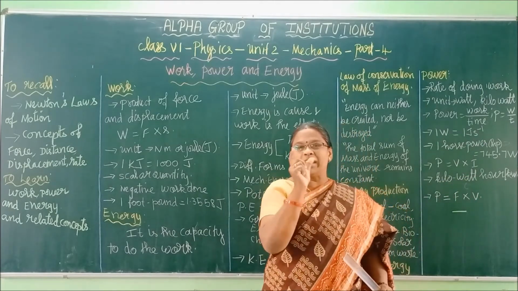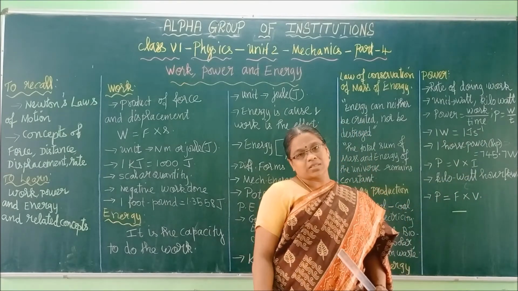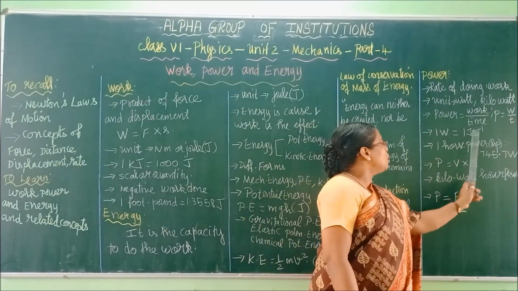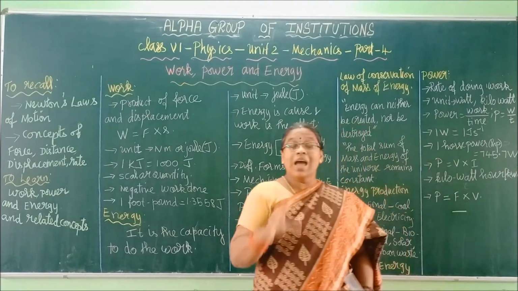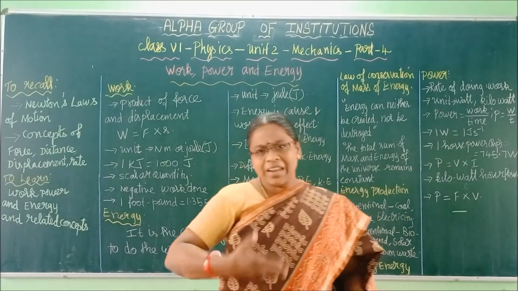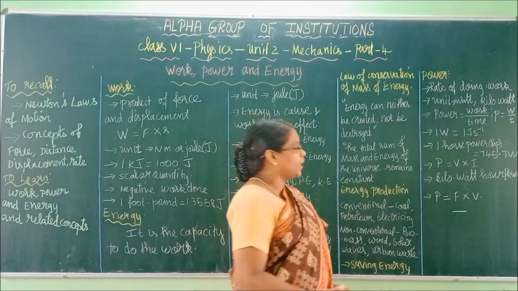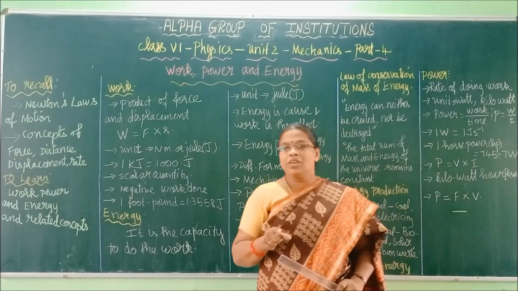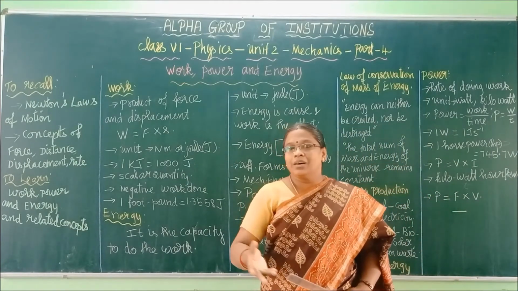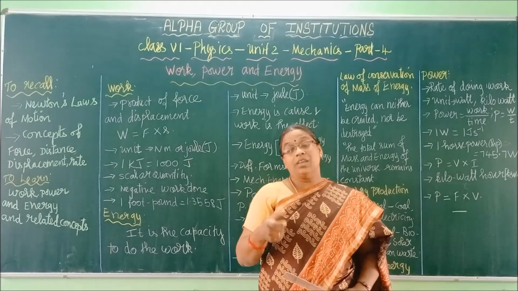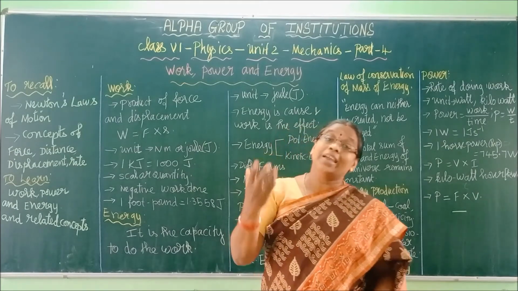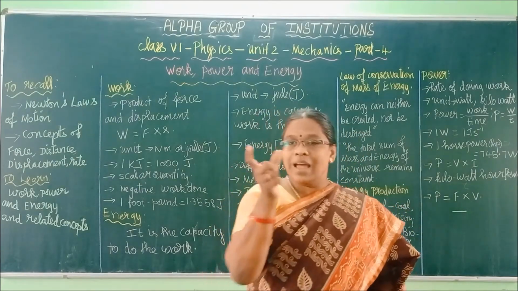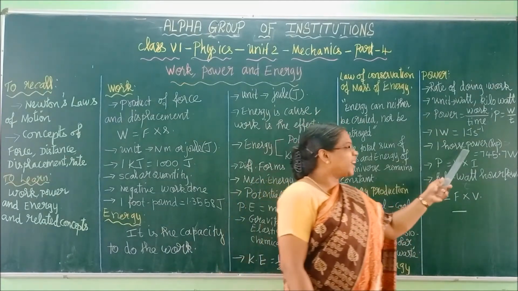How to read this and all, I have told you in the previous classes. So 1 joule per second. And we have some other units, daily usage units. For car batteries and two-wheeler batteries, you can see it even in heavy industrial machines, we have horsepower, HP.